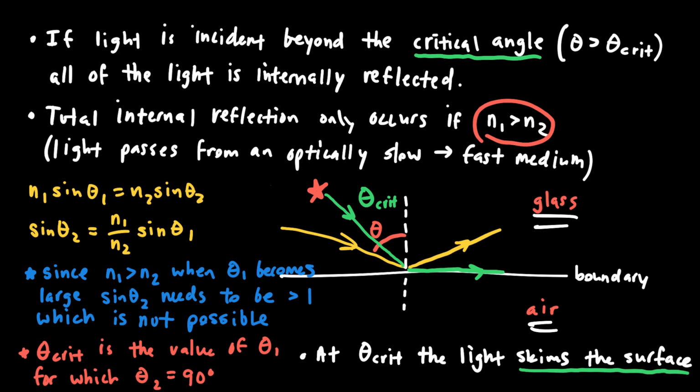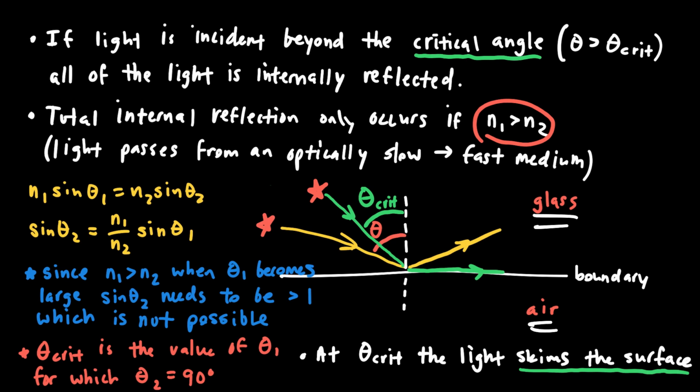And if I make theta any bigger, so theta critical represents this angle that I'm drawing in green. If I make theta any bigger, so for example, this ray that I've drawn here in yellow, then all of the light will be totally internally reflected in the glass, and none will go into the air.